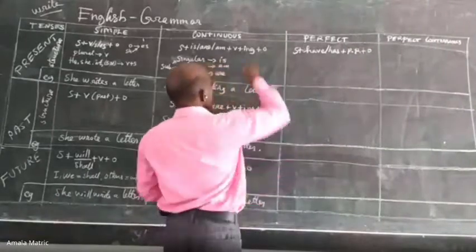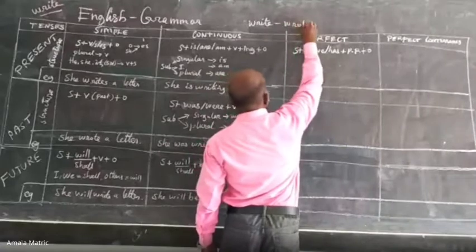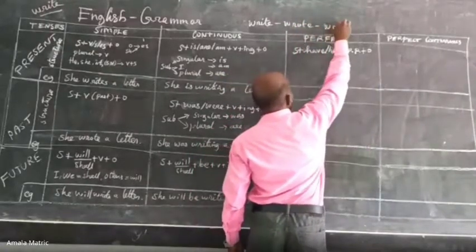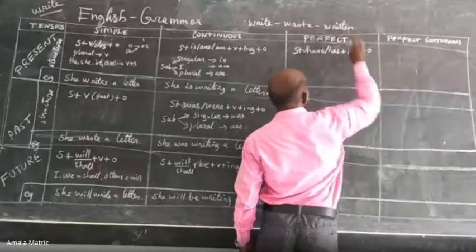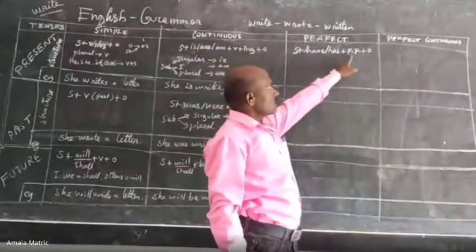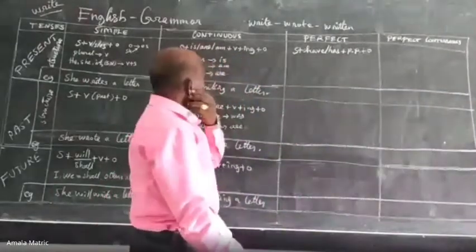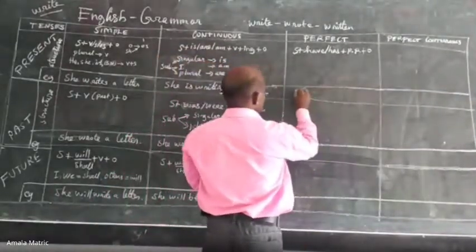Present tense, wrote is past tense, written is past participle. This is called past participle. In this column, we have to use the past participle for present perfect, past perfect, and future perfect also. Now let's see the structure and an example.